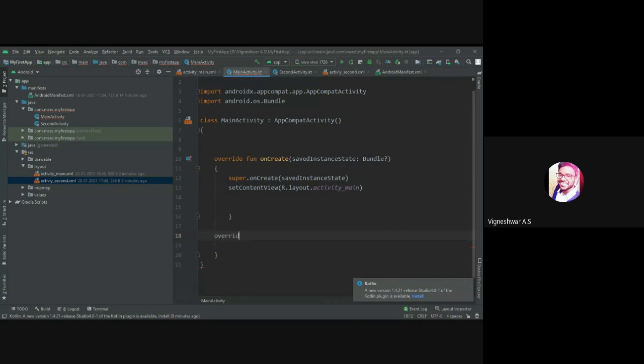Override function on click. We are dealing with a view, a particular view. Alt Enter, importing view.